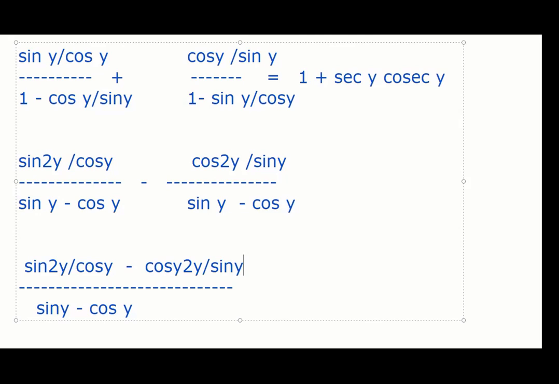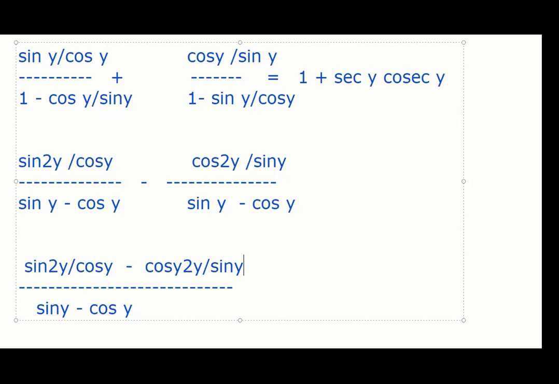We can take sin y plus cos y in the numerator and denominator. Say again, it's a good choice. What you said? We will multiply sin y minus cos y into numerator and denominator.